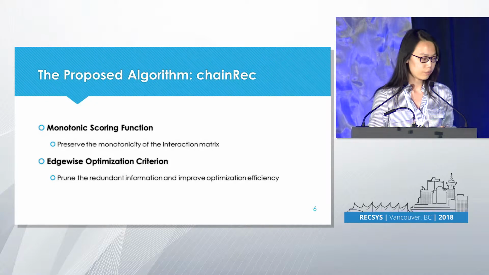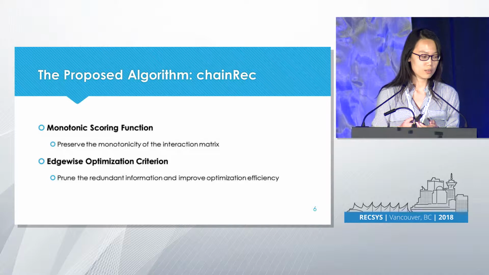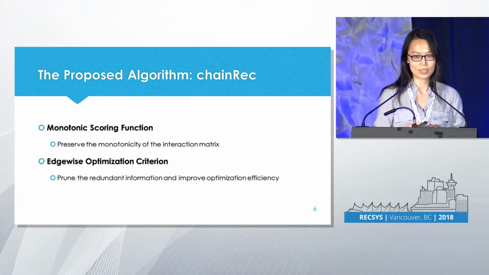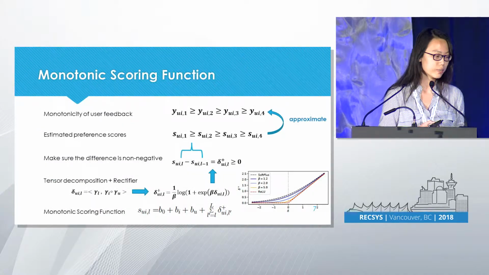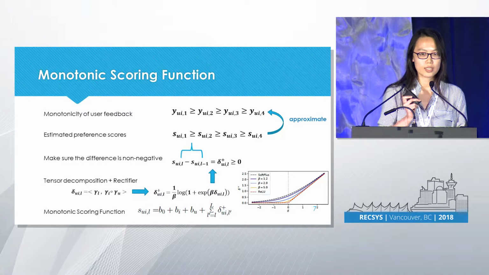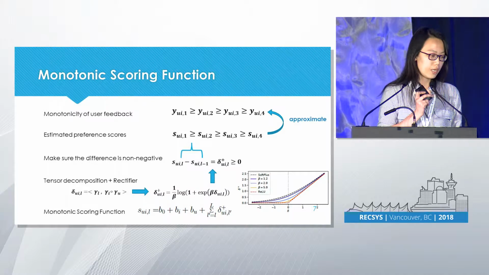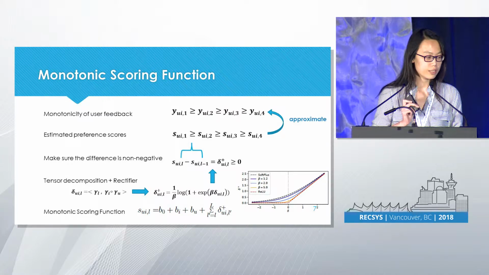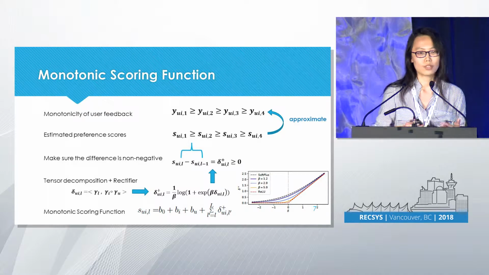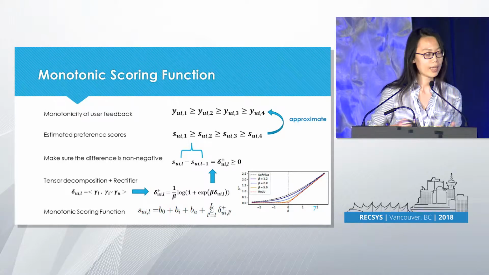So the monotonic scoring function is proposed to preserve this monotonicity in the interaction matrix. And edgewise training is trying to remove all the redundant information and improve the optimization efficiency. So we can look at the monotonic scoring function. We observe this monotonicity in users' feedback in the label. What we want to do is preserve these monotonic constraints in the predicted user preference scores, because we always want to use the preference scores to approximate the label we have.